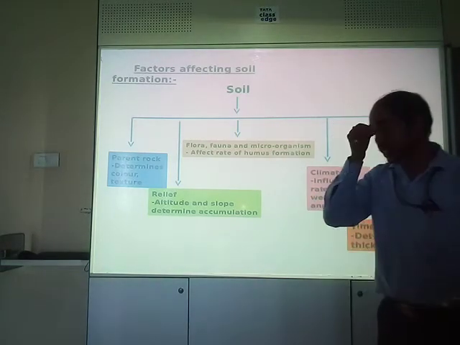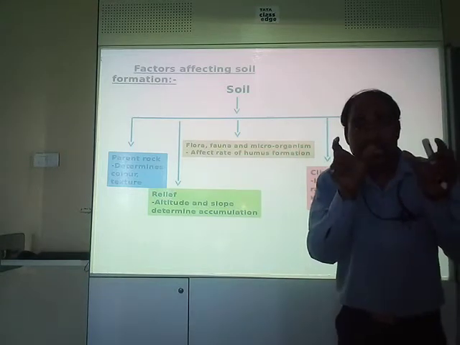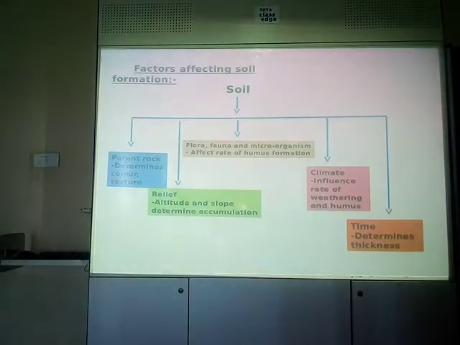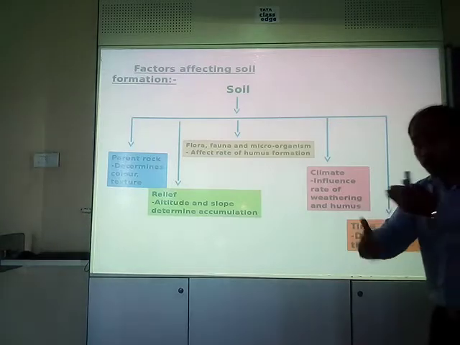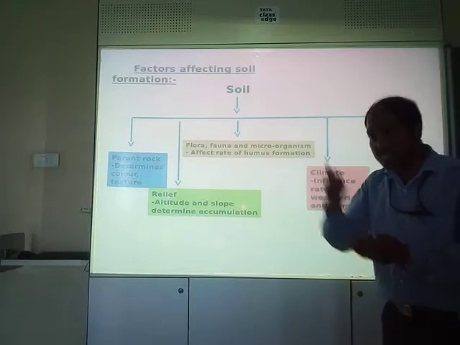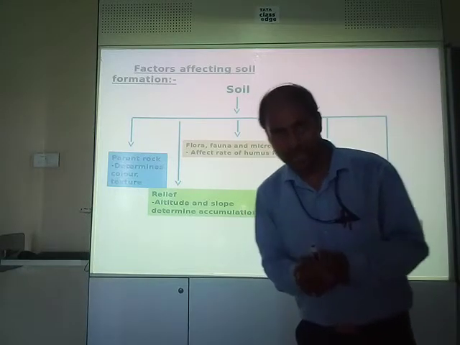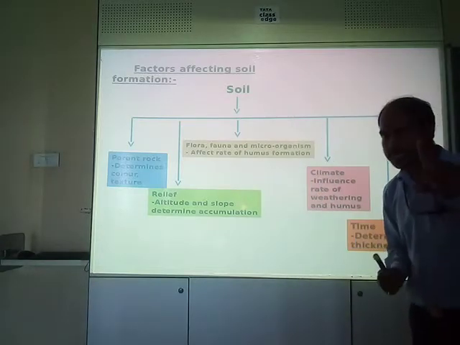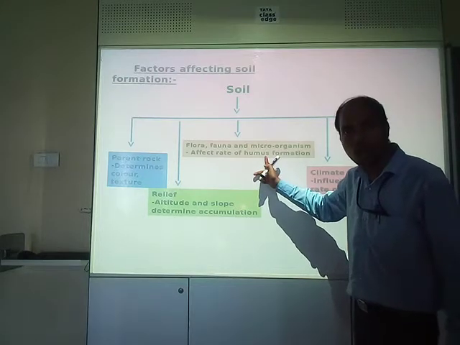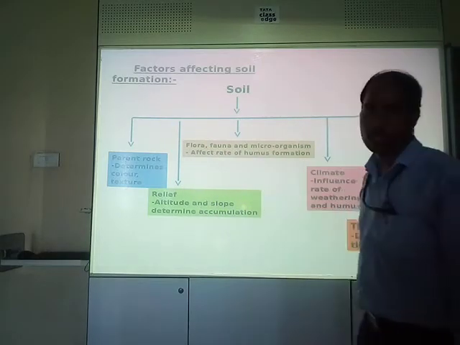You have heard about it. So what do these things determine? These determine the humus content of the soil. Clear? How much humus will be there? The more humus there is, the better it is for the growth of plants. The less humus there is, the less good it is for the soil and for the plants, right? You have learned it in science also. So how much humus content is there in the soil will depend on this factor: flora, fauna and microorganisms.